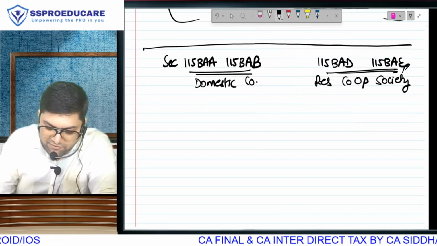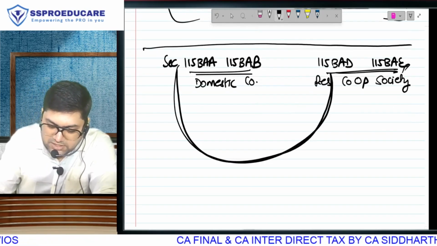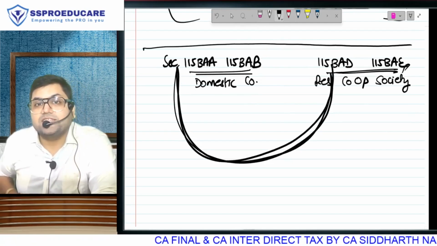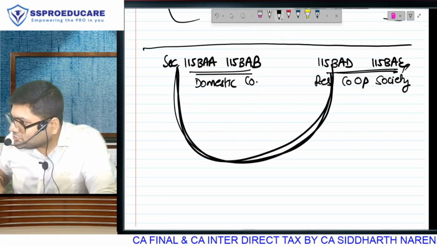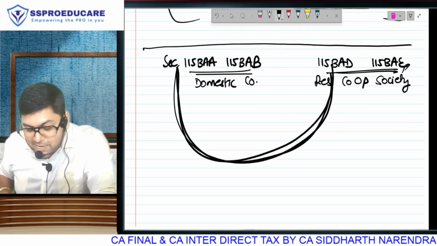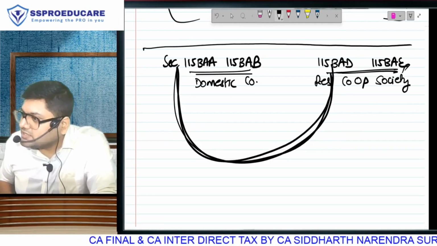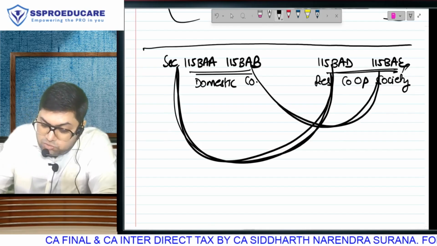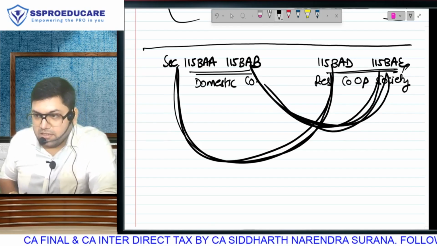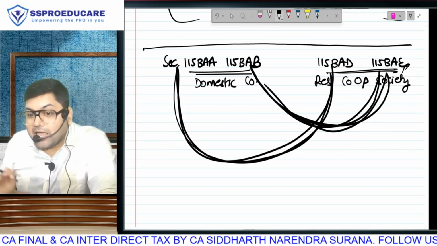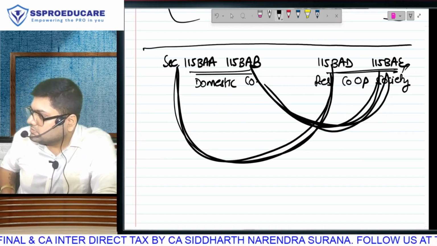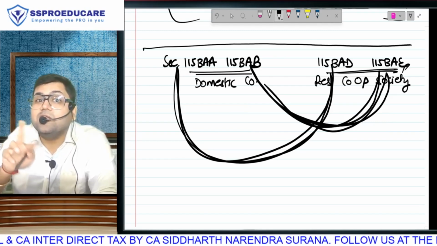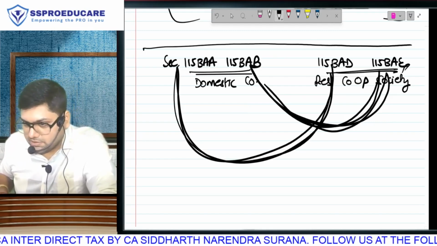We have more similarities in these two sections. Everything in these two sections is the same. Tax rate is also the same. The only difference in BAA and BAD is the assessee. Likewise, these two sections have more similarity; the only difference is one thing, and all other conditions are the same. So we are not going to learn BAA and BAB together.